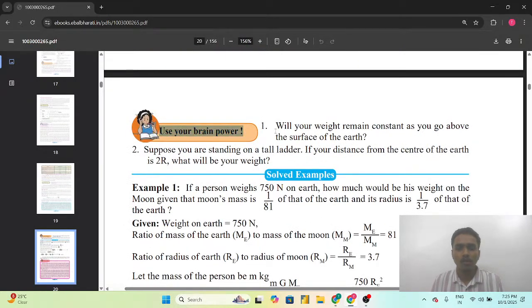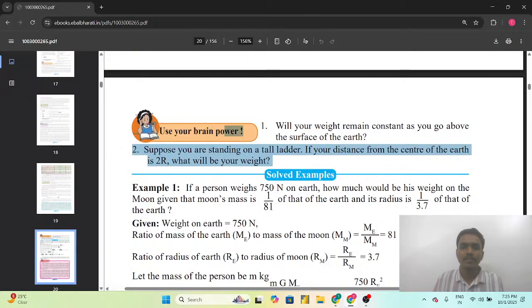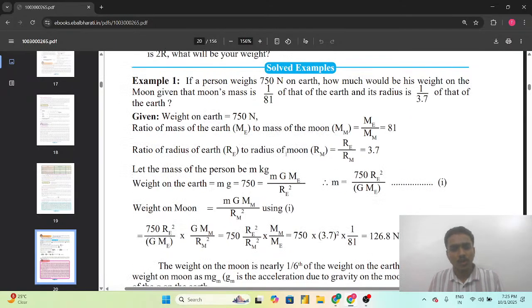So use your brain power. Will your weight remain constant as you go above the surface of the earth? सोचो इसके बारे में. Suppose you are standing on a tall ladder. If your distance from the center of the earth is 2r, what will be your weight? So try to think upon it and try to answer these questions in the comment box. Solve examples.